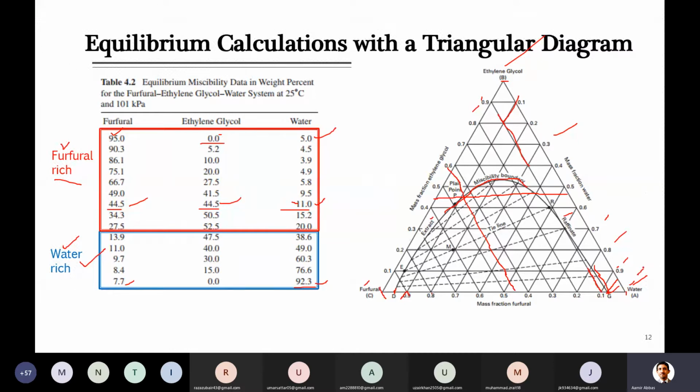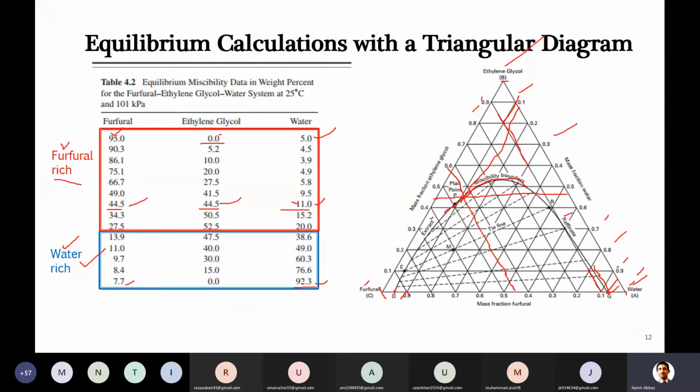Water is 100% on this edge, and here it is 10%, which means it should be 11%. And if you draw the line, it will also pass through the same point. So, although I have drawn very roughly, we are intersecting these three lines somewhere on this curve, which is already drawn with the help of these points.